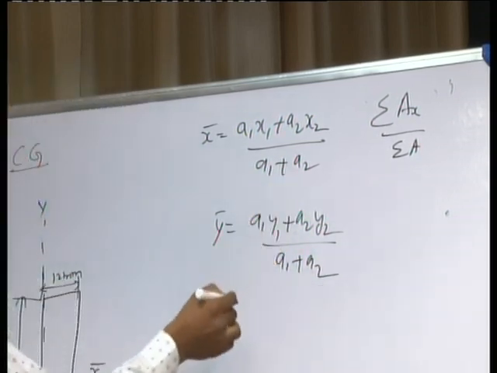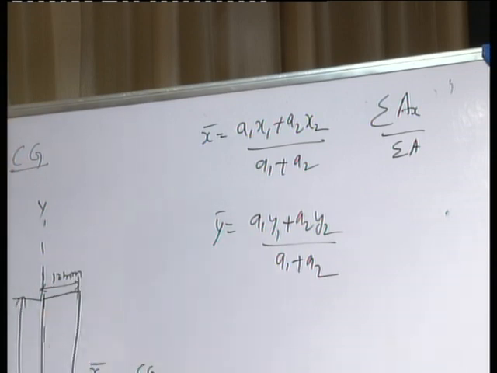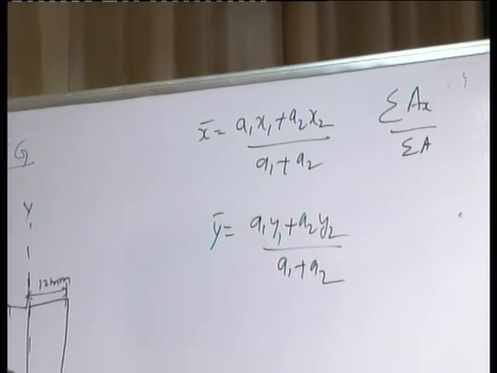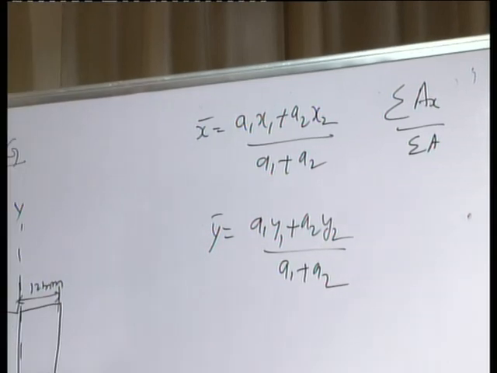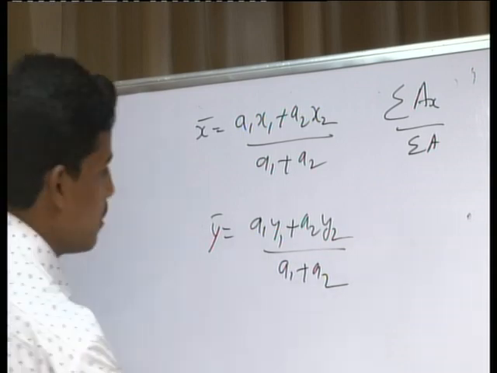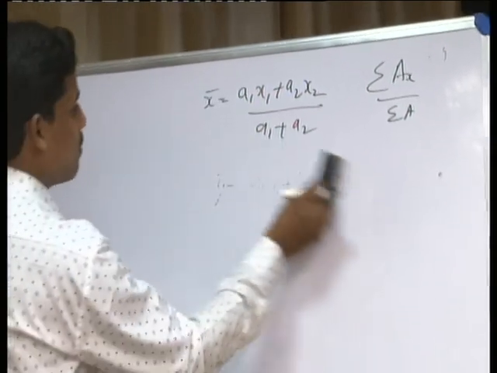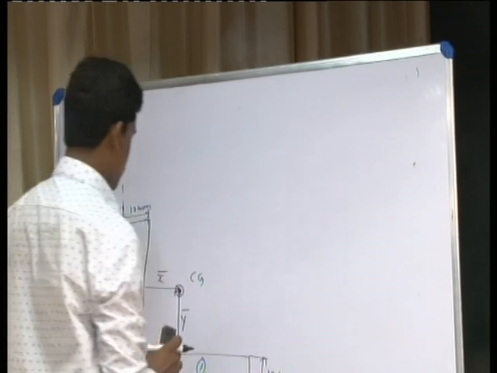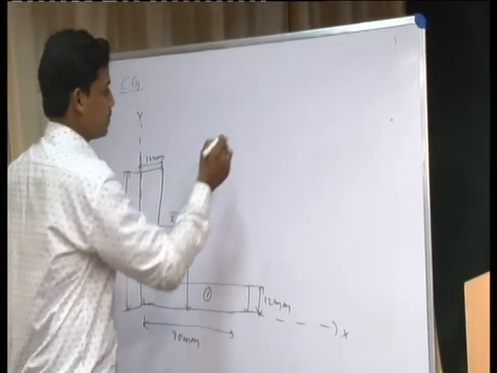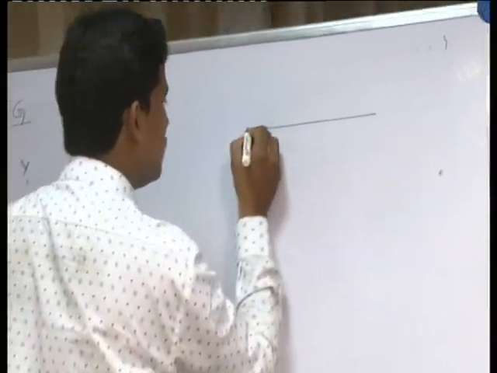If you substitute these values in this equation, you will get x bar and y bar. But before substituting, we need to know the values of x1 and y1. If you understand one problem, you can solve other problems very easily. See, first I am taking element 1.